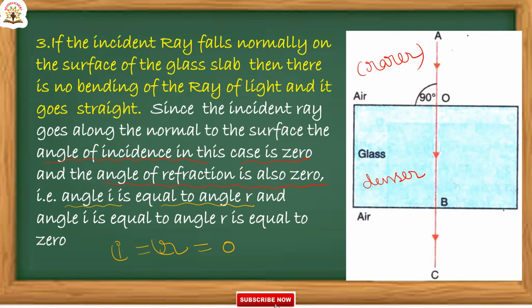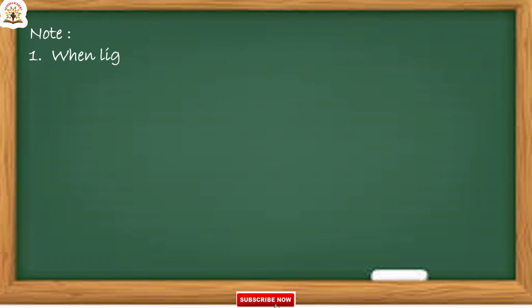So when the light ray or incident ray falls normally, angle I is equal to 0 and angle R is also equal to 0. Next, here are important points to note.